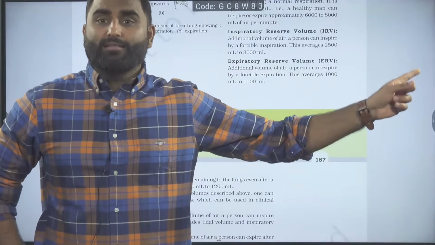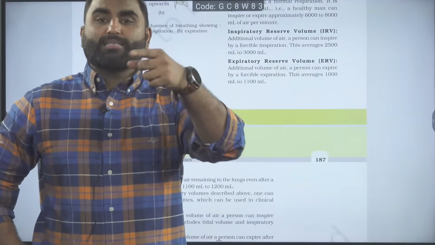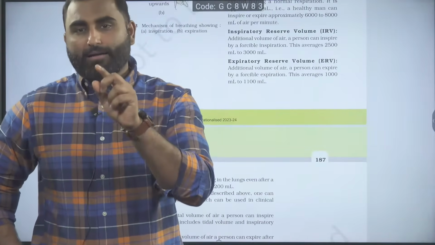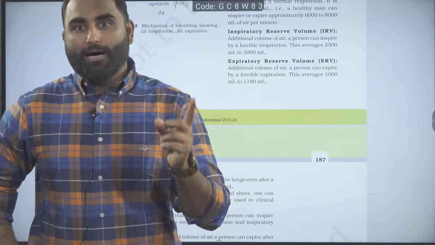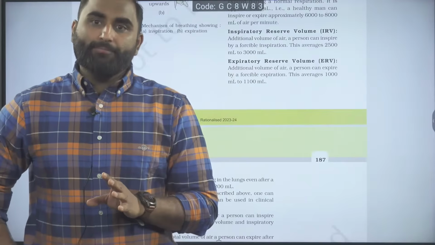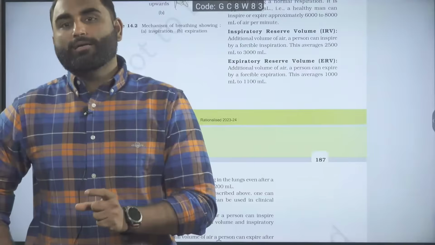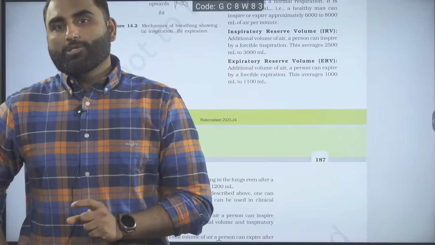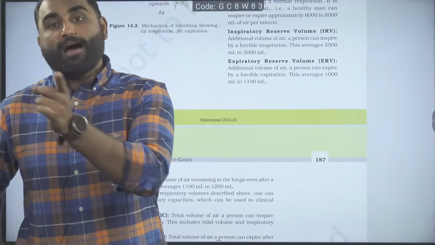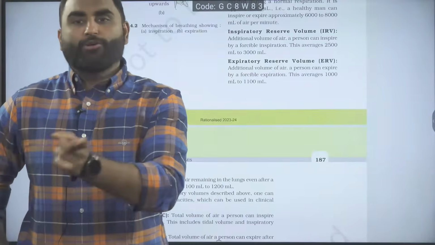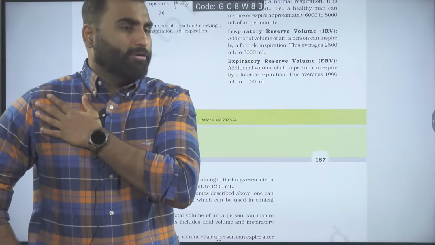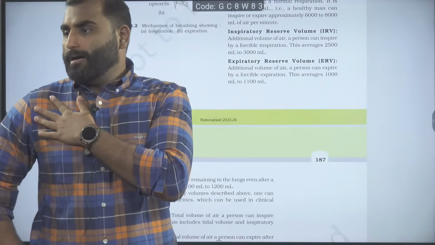In the exercise question you will find, calculate the tidal volume per hour. Tidal volume per breath is 500 ml. So if you take minimum breathing, 12 breaths per minute, so 500 into 12, whatever is the answer, and in an hour how many times you are going to breathe, you have to accordingly multiply and tell the answer. So be careful with that. Are we clear?